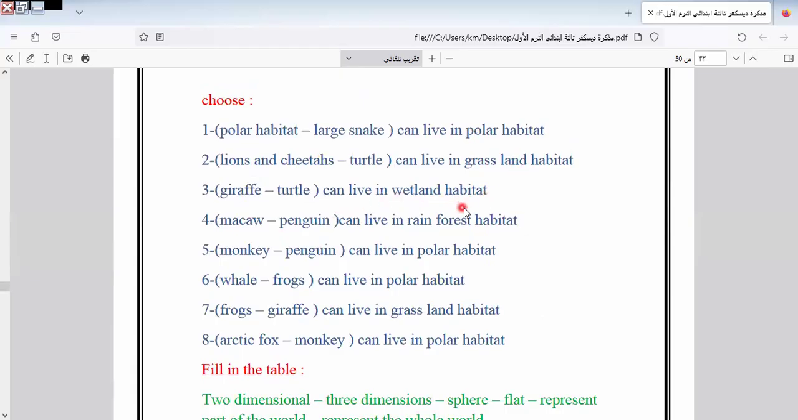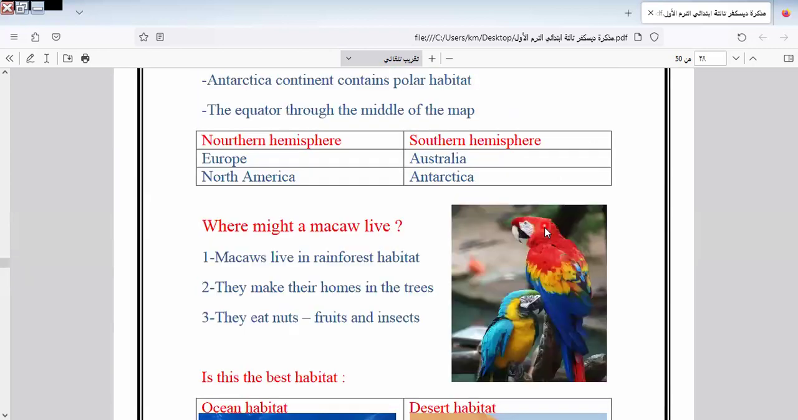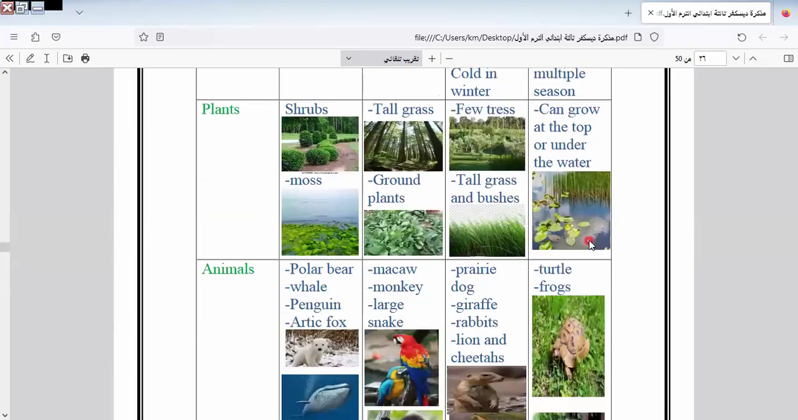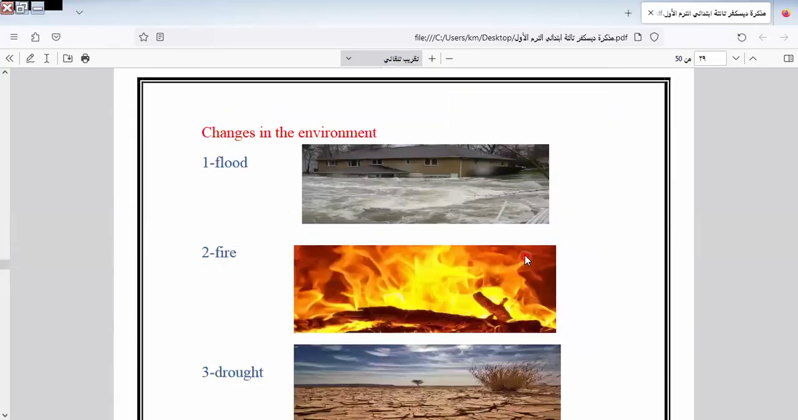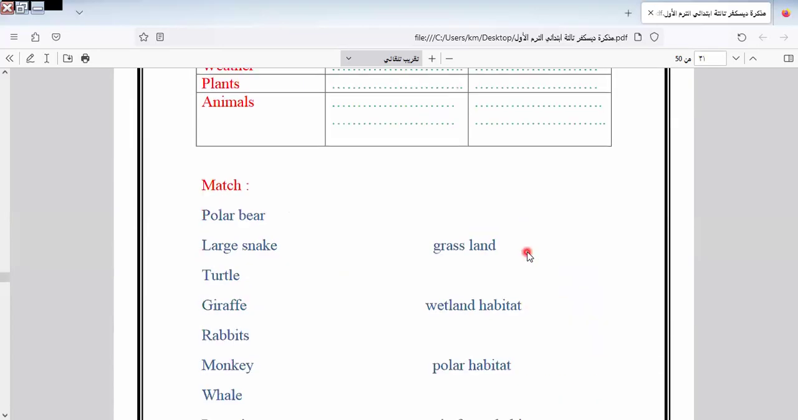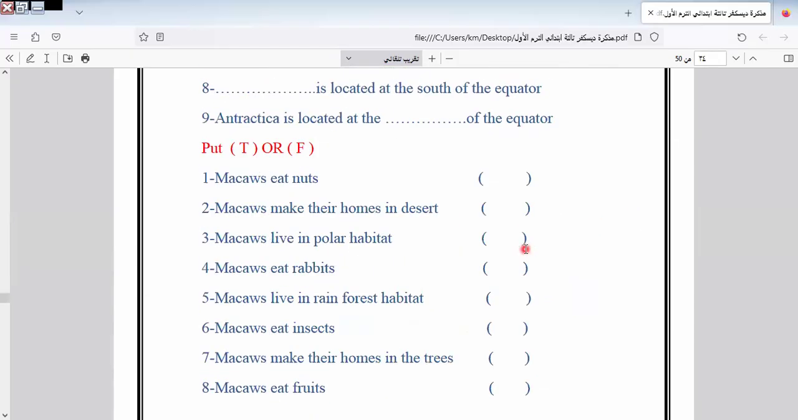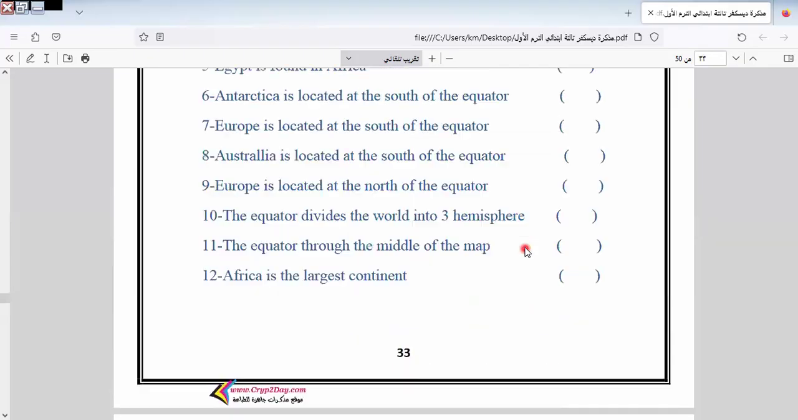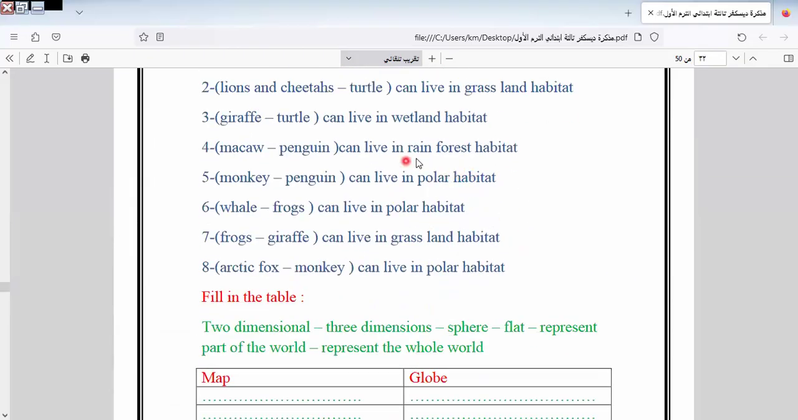So a wetland habitat, it would be what? Wetland habitat. Wetland habitat, it will be turtle and frogs. Wetland habitat, it will be turtle.